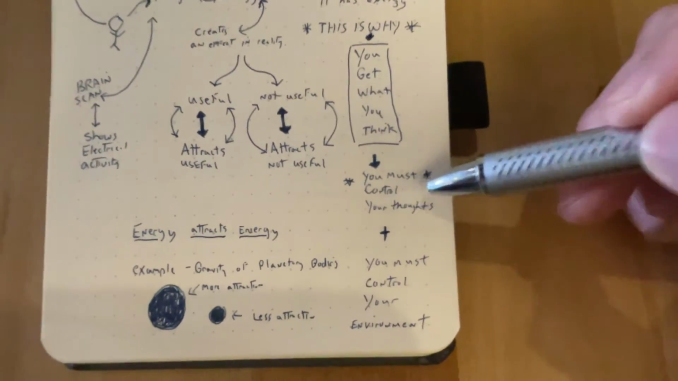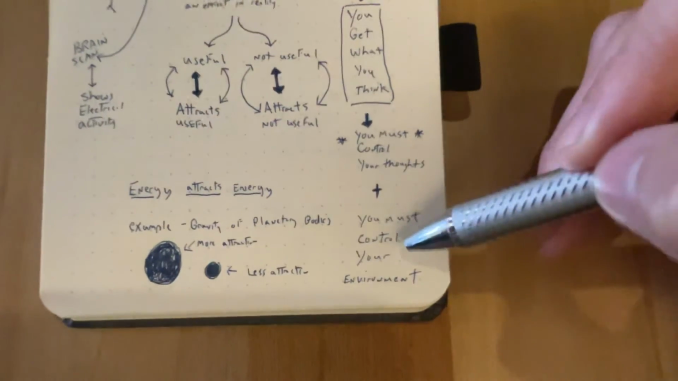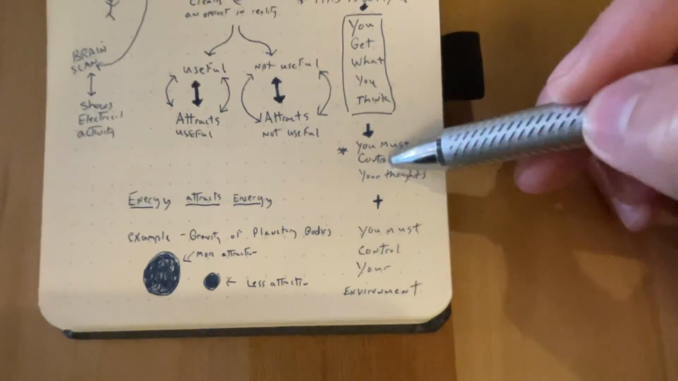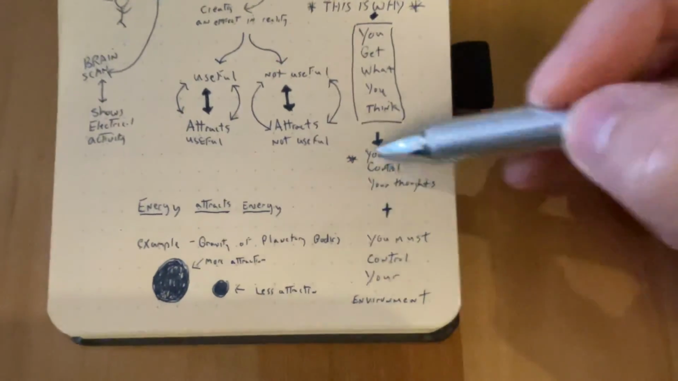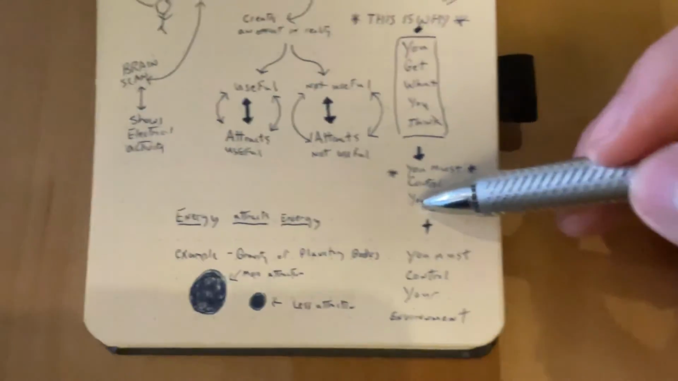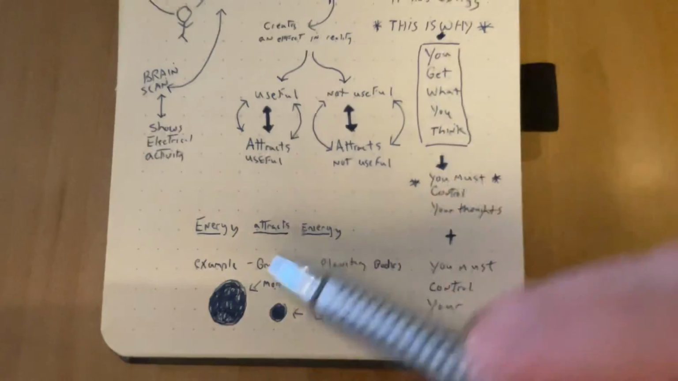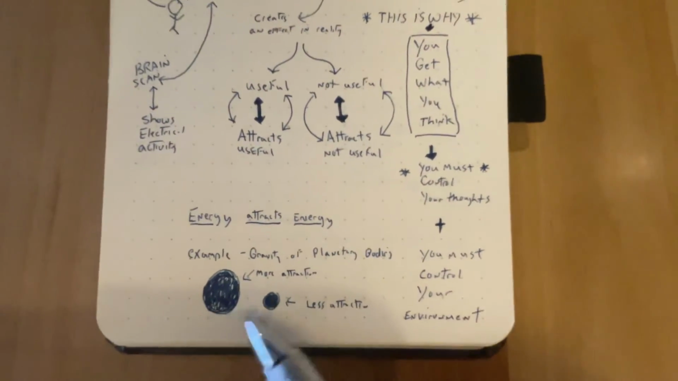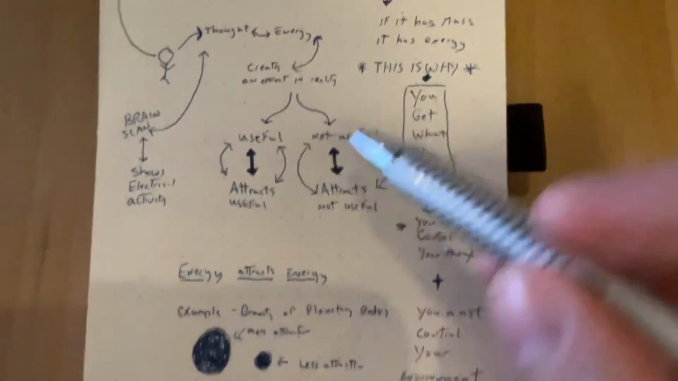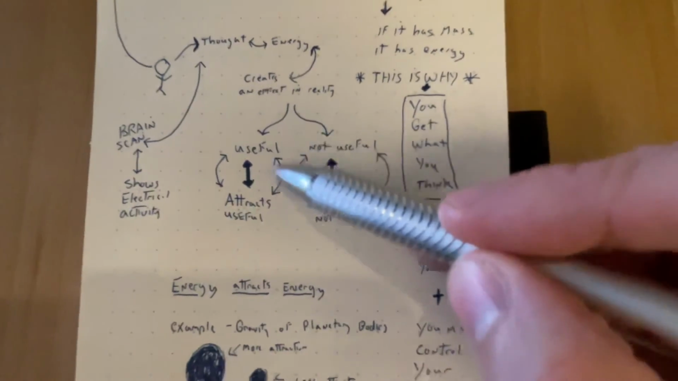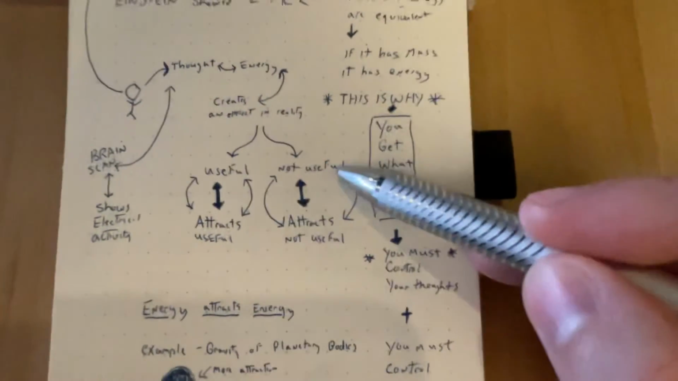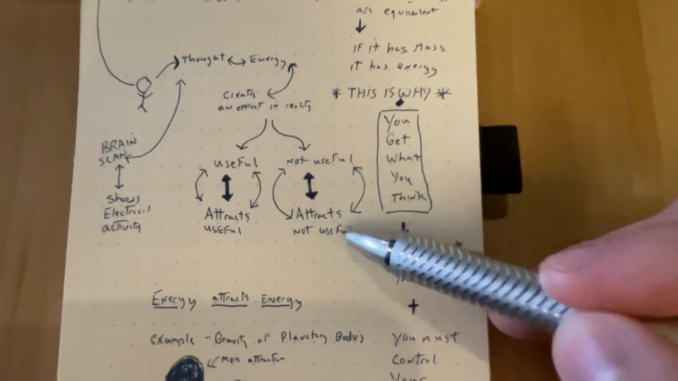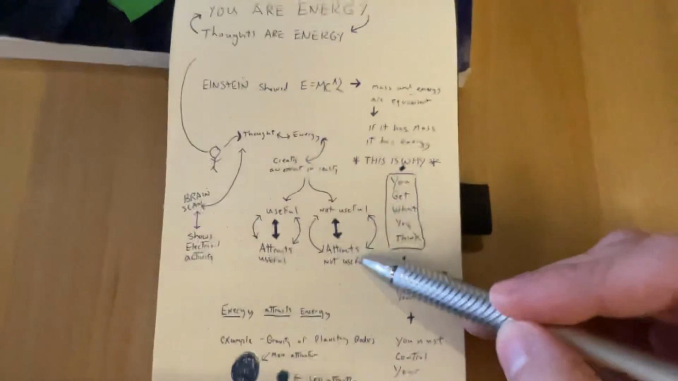You must control your thoughts. Plus you must control your environment. They go hand in hand. Thoughts can affect environment. Environment then affects thoughts. It's a big feedback loop. And remember, energy attracts energy. Use the example of the planetary bodies. Very well understood. So if your thoughts are useful, you will attract useful thoughts. If they're positive, you will attract positivity. If they're not useful and negative, you will attract negativity and things that aren't useful. Quick lesson for the day.